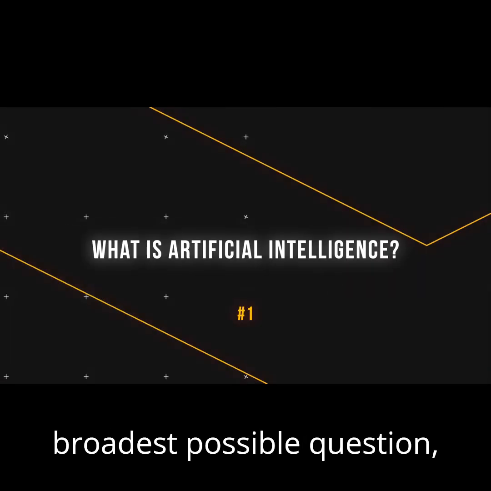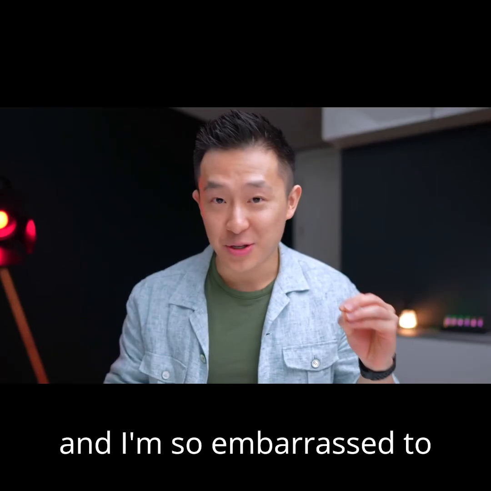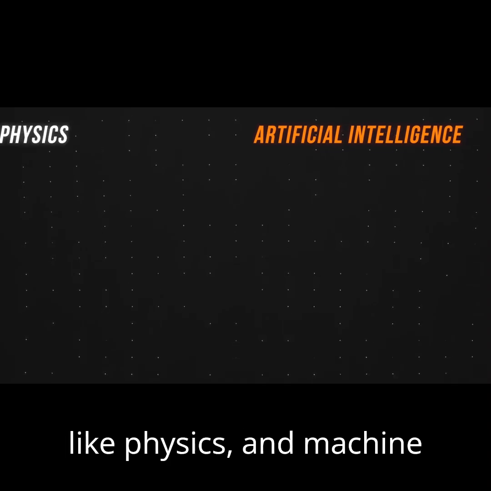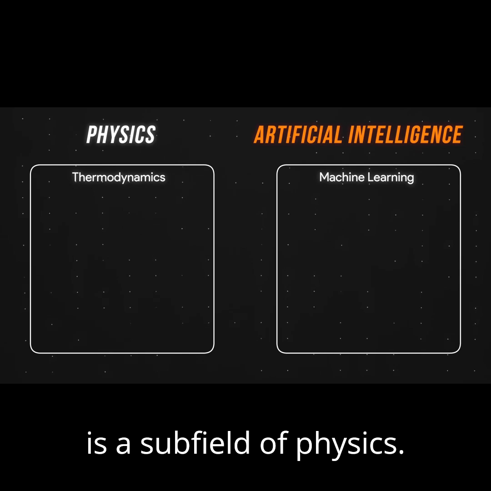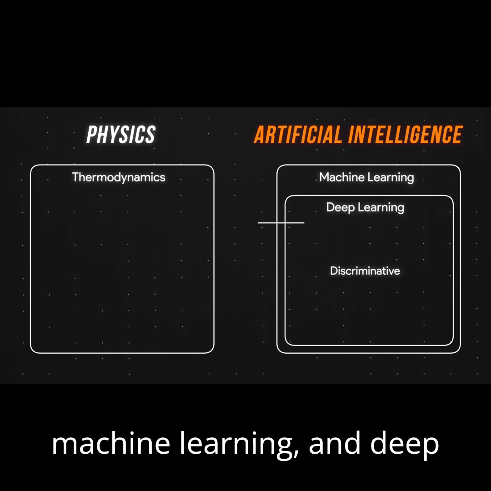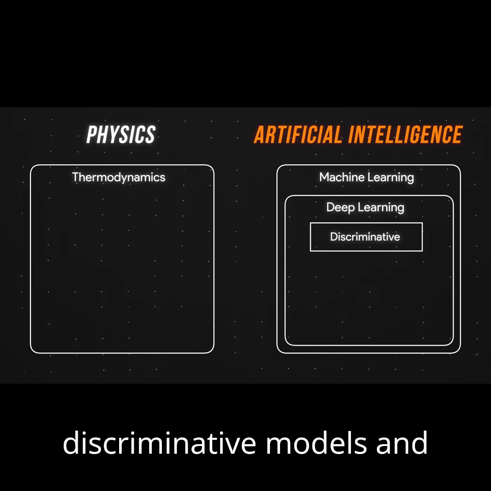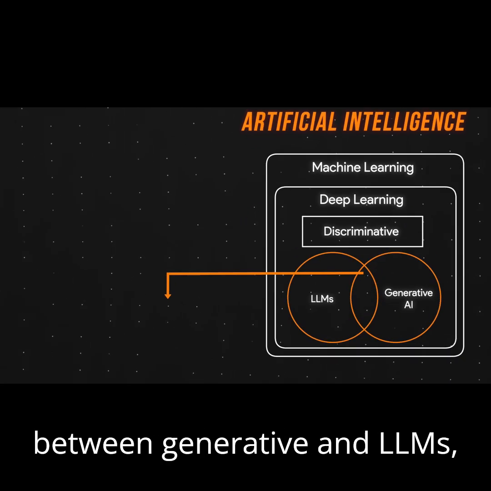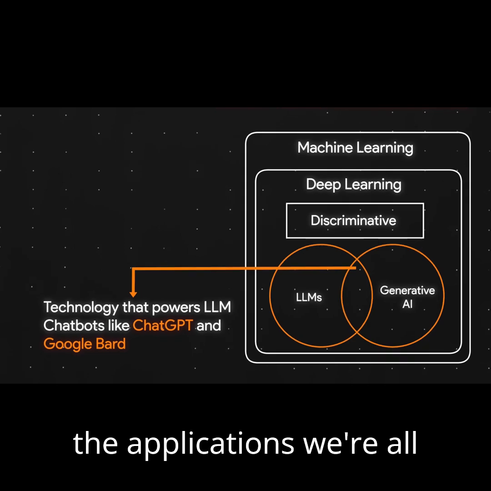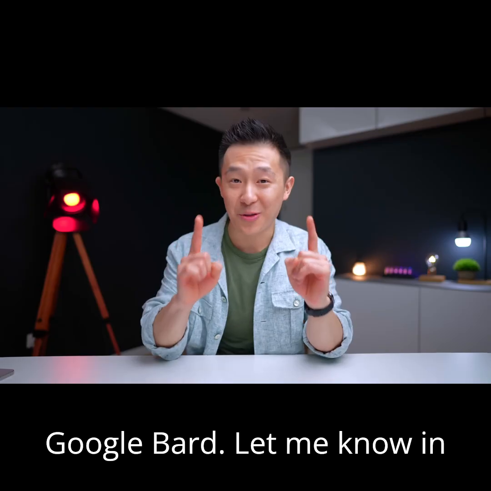So starting with the broadest possible question, what is artificial intelligence? It turns out, and I'm so embarrassed to admit I didn't know this, AI is an entire field of study, like physics. And machine learning is a subfield of AI, much like how thermodynamics is a subfield of physics. Going down another level, deep learning is a subset of machine learning, and deep learning models can be further broken down into something called discriminative models and generative models. Large language models, LLMs, also fall under deep learning, and right at the intersection between generative and LLMs is the technology that powers the applications we're all familiar with, ChatGPT and Google Bard. Let me know in the comments if this was news to you as well.